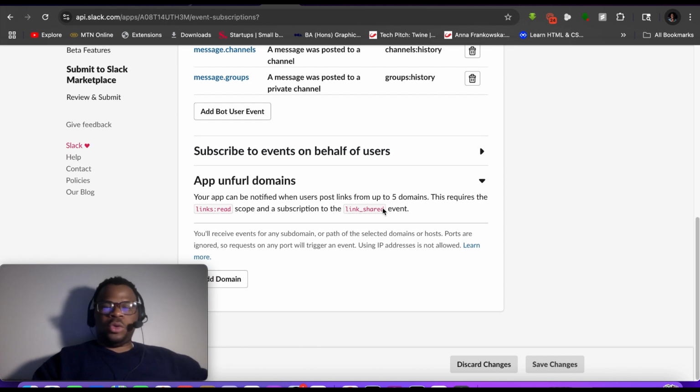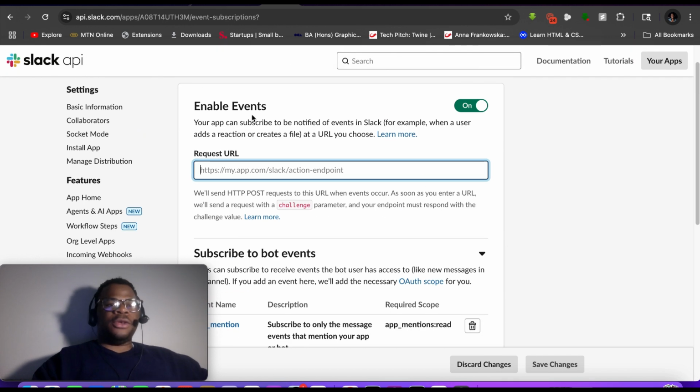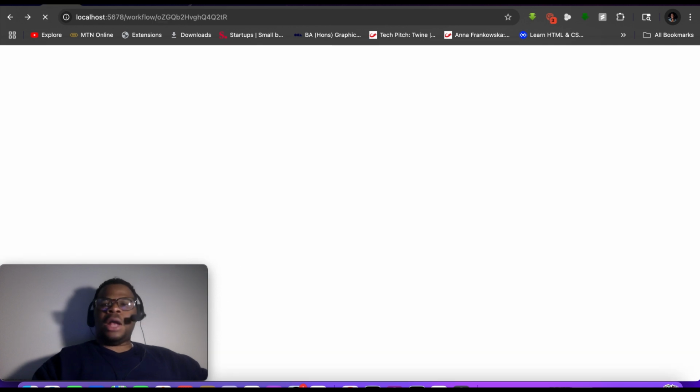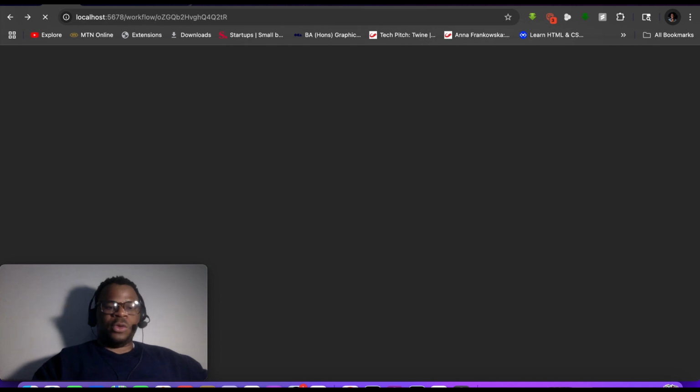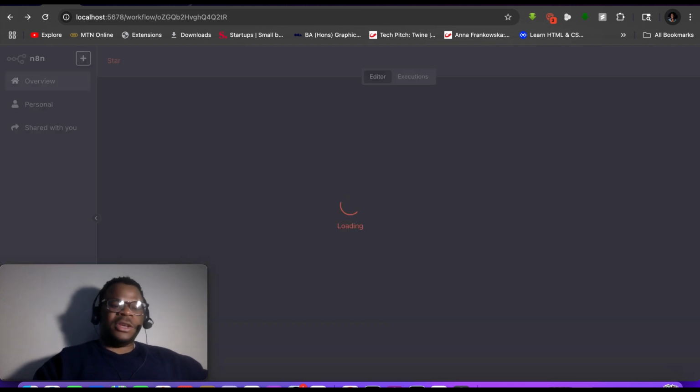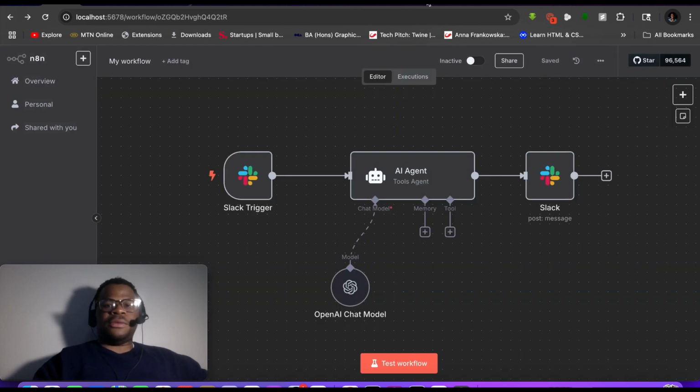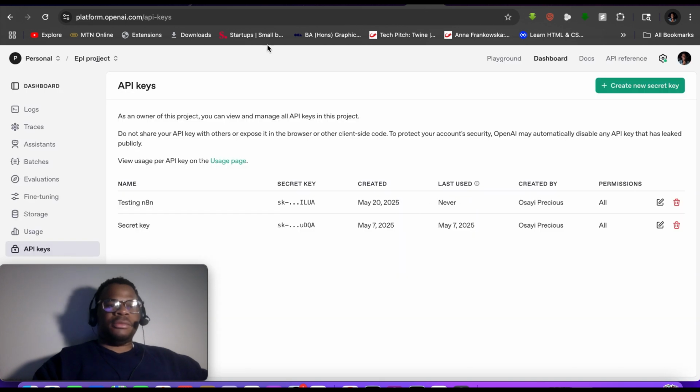So the next thing we want to do from here, in case you don't have an OpenAI account, which allows you to utilize one of the ChatGPT models through your API keys, you just have to come here, create an account with OpenAI as a developer, and then it enables you to create a new secret.